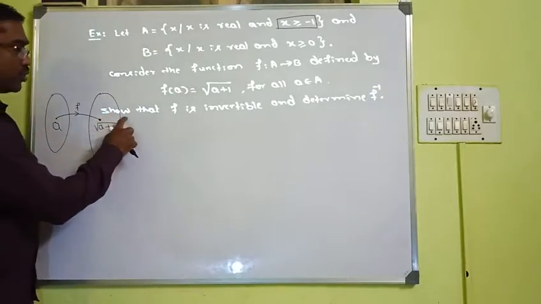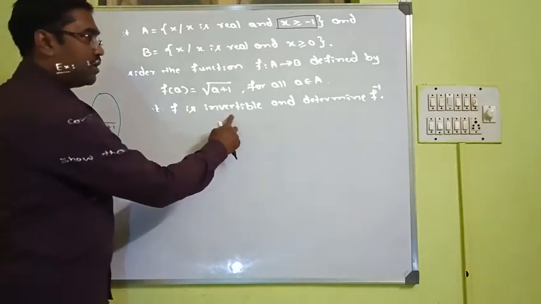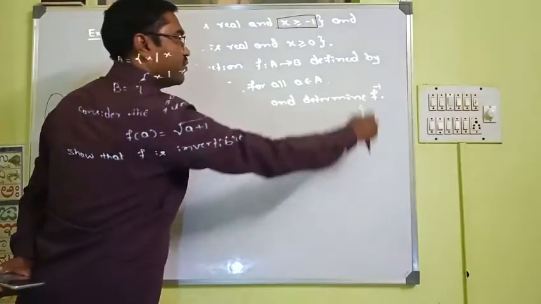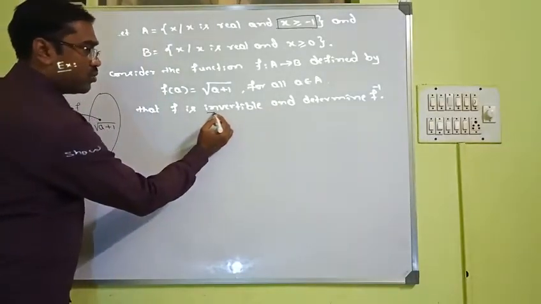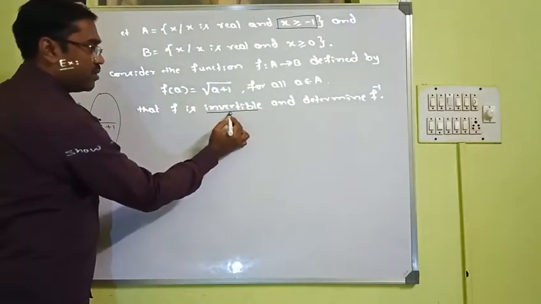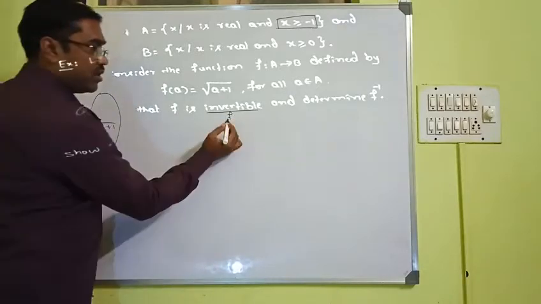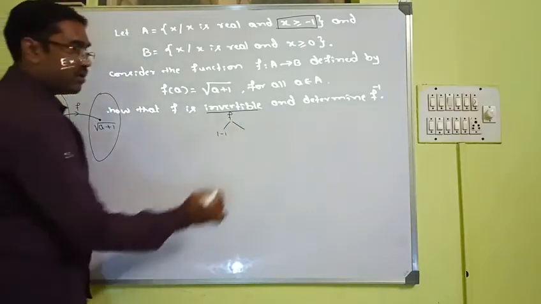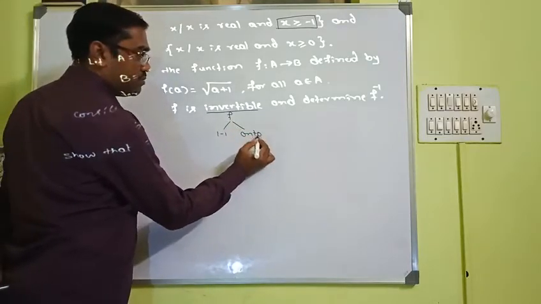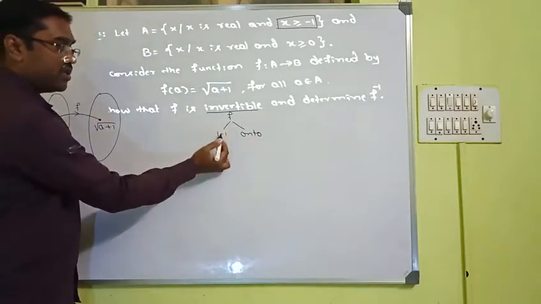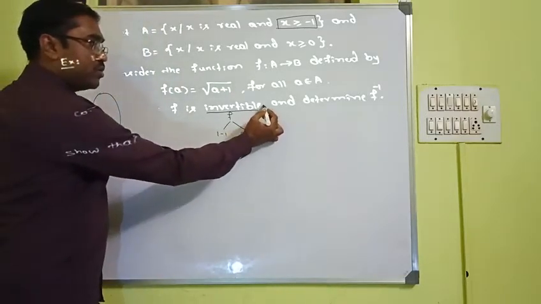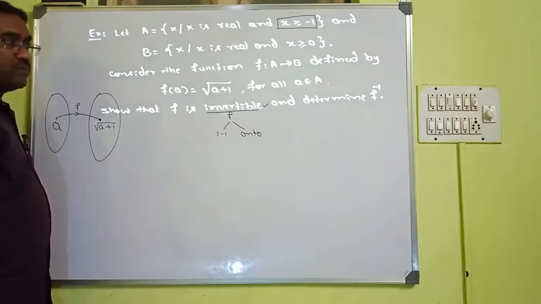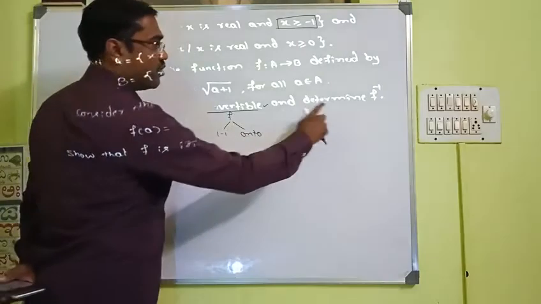We need to show that f is invertible. We need to prove f is invertible and determine what f inverse is. We already know that to prove any function is invertible, we need to prove two cases: f is 1 to 1 and f is onto. If we are able to prove the function f is both 1 to 1 and onto, it shows that the function f is invertible. We have just seen this in the previous theorems. Then we will find what f inverse is.